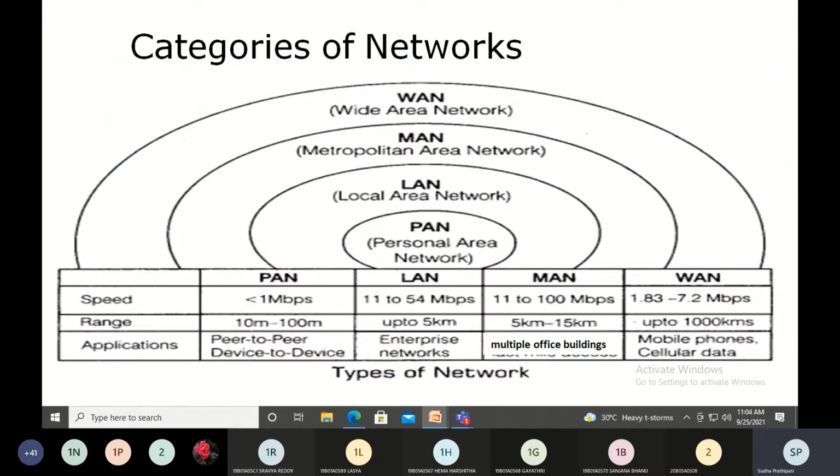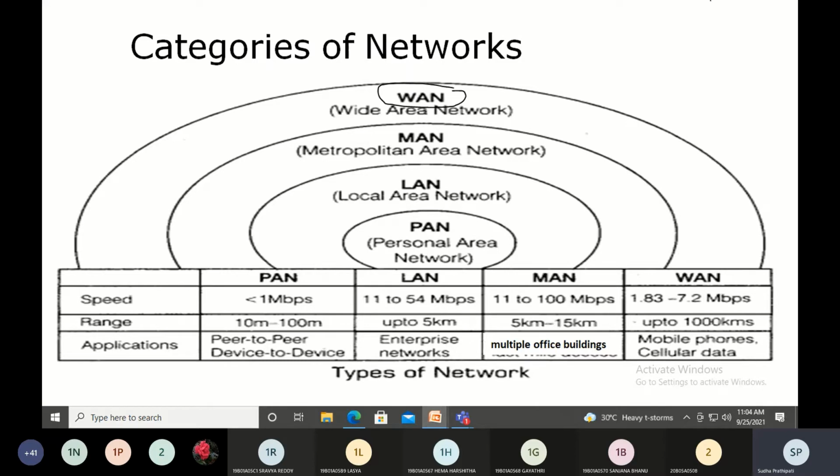I have put it in the form of a table so that you will understand it better. You can see that personal area network is the smallest area network covering a small distance. After that, you have LAN, which covers a little more than the PAN area, and then MAN, which is more than LAN, and WAN is the widest of all, which can connect continents, countries, and also the entire world. So wide area network is an example of your internet.